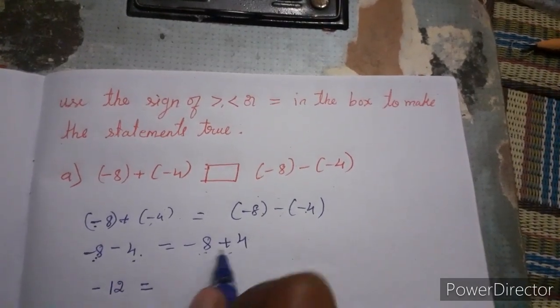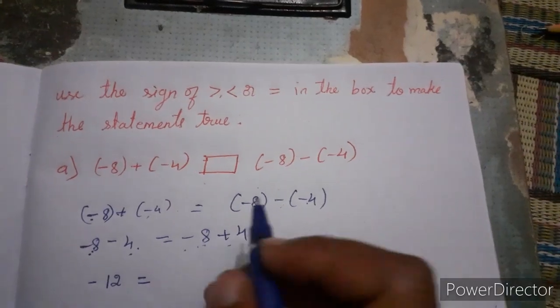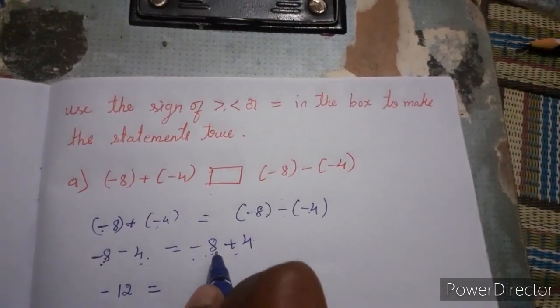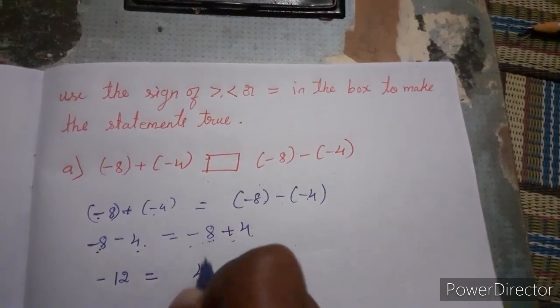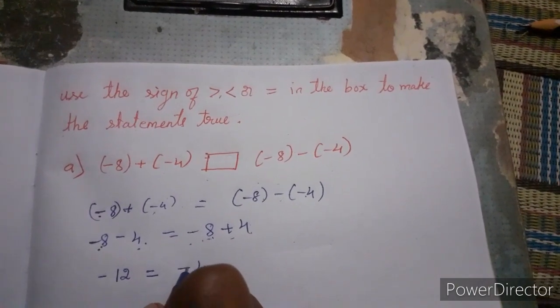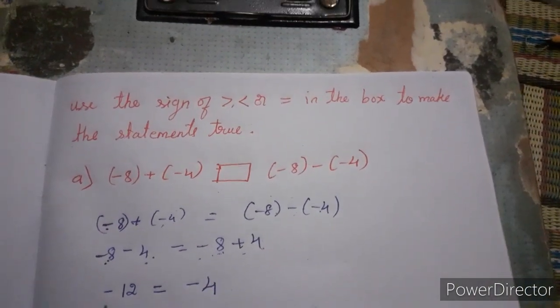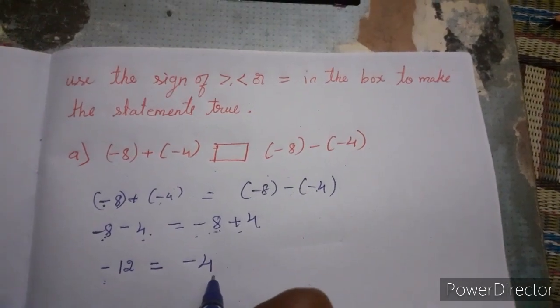Then on the other side, a minus and a plus is there, so in integers we have to subtract. Minus 8 plus 4 is there: 8 minus 4 is 4, and the greater number's sign is minus. See, minus 12 and minus 4 we get.